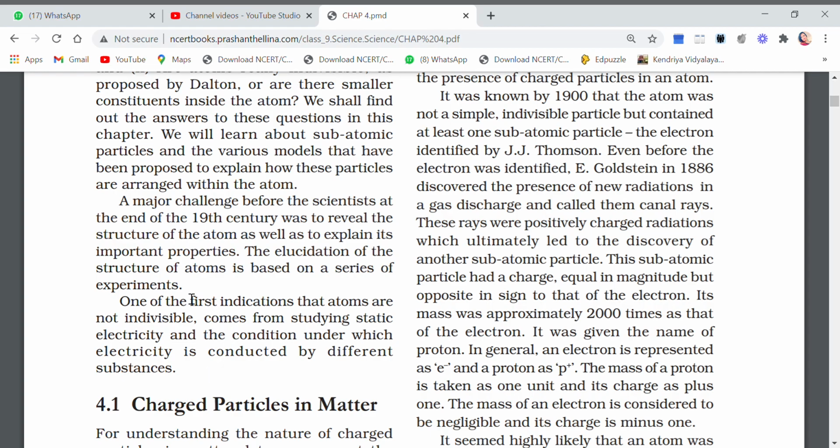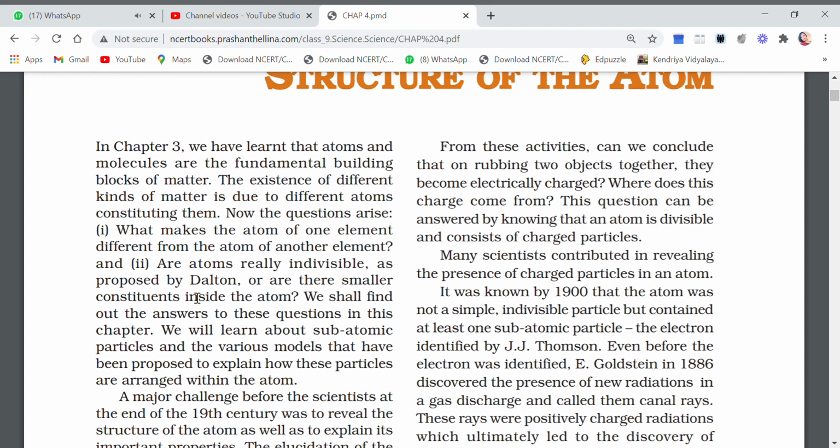So children, the two questions that were thought by the scientists were whether the atoms of the different elements are different and what is the difference between those two atoms. Like if I say atom of oxygen and atom of nitrogen, how are these two atoms different from one another?